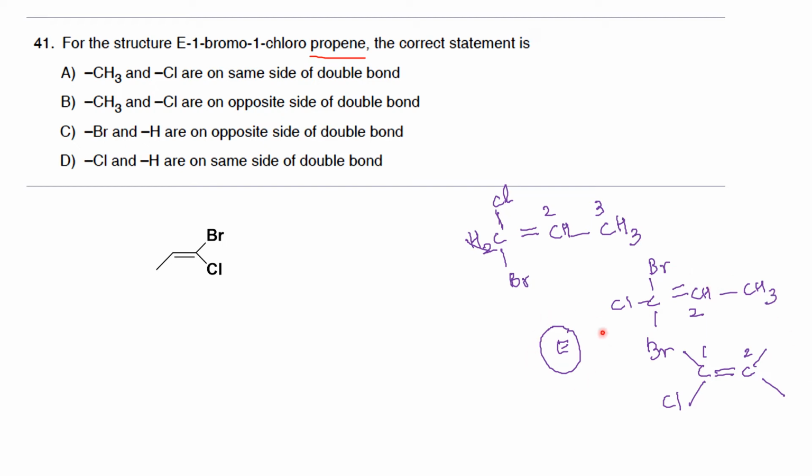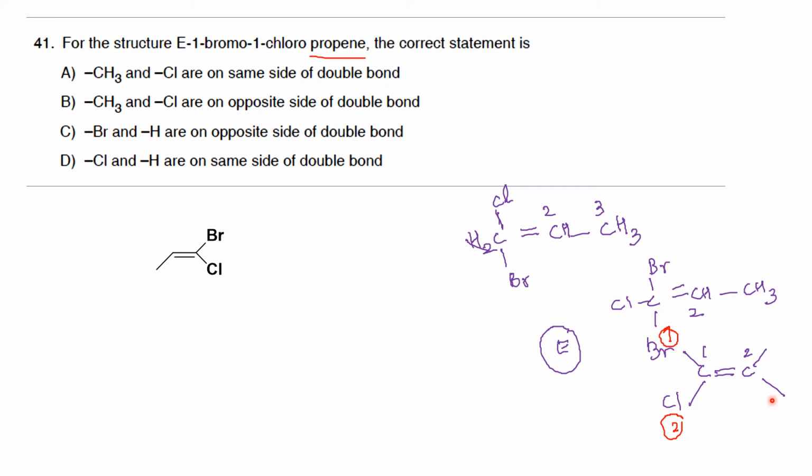Since it is a compound with E stereochemistry, before assigning the positions of CH3 and H, you have to give the priority order for the substituents of the first carbon. Bromine has the highest atomic weight, so it gets the highest priority, and chlorine has the second priority. Therefore, for this molecule to have an E configuration, in the second carbon atom you have a hydrogen and a methyl group. Definitely the methyl group will have the highest priority. So here the highest priority group is on this side.